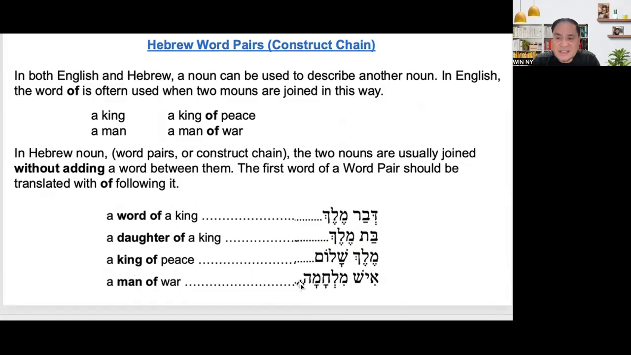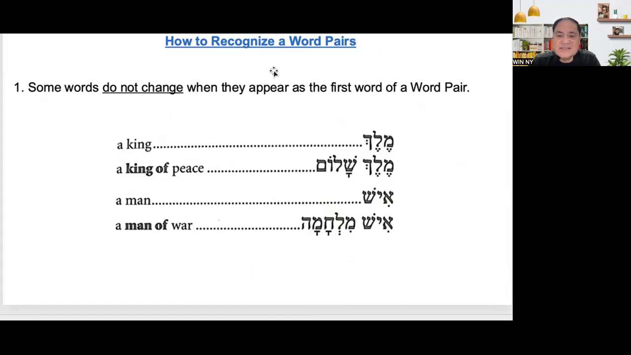Ish Milkama. Only the bar has changed, because this is actually regular. Some words change, some do not change. So how do we recognize word pairs? Okay, so this is it.